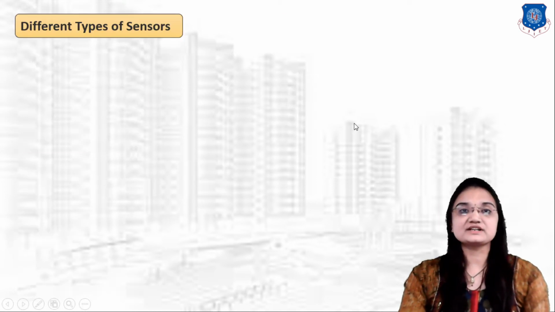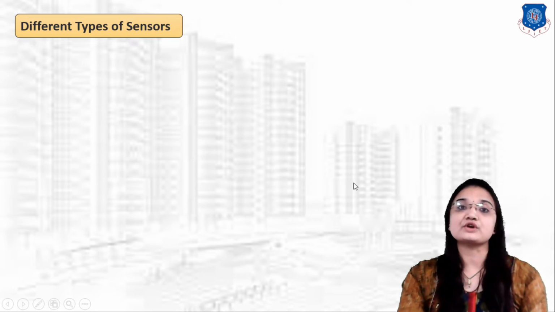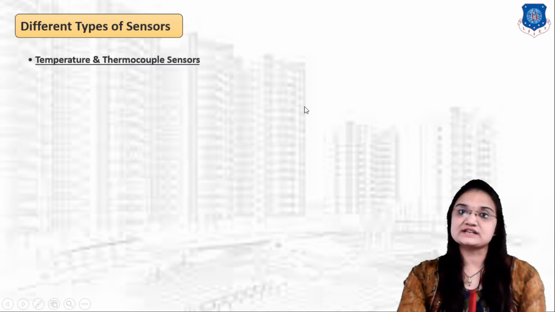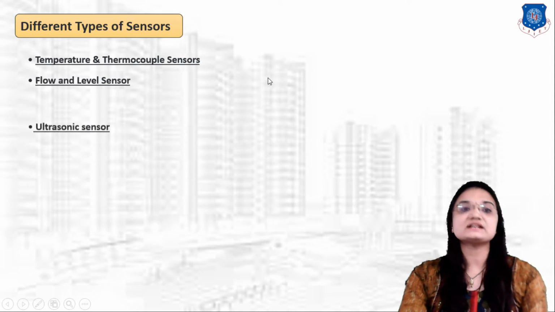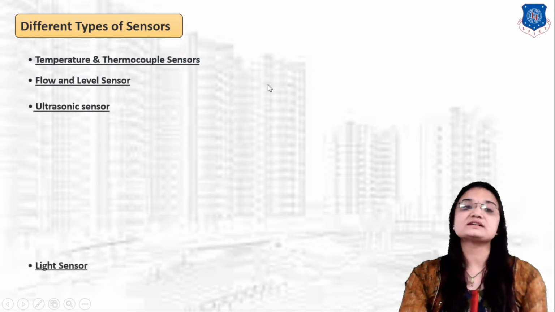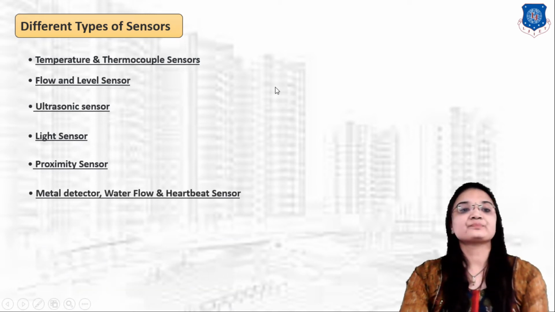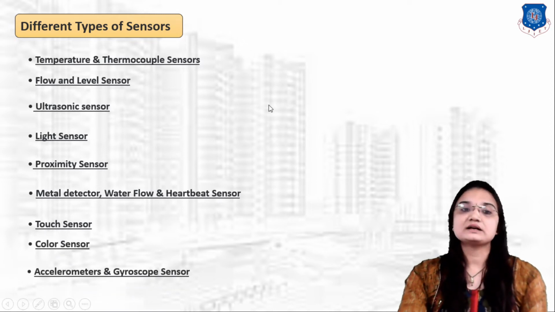Our next topic is what are the different types of sensors available in the market and what is the function of these sensors. First is temperature sensor for measurement of temperature. Second is flow and level sensor. Third is ultrasonic sensor. Then light sensor, proximity sensor, metal detector, water flow and heartbeat sensor, touch sensor, color sensor, accelerometer and gyroscope sensor.